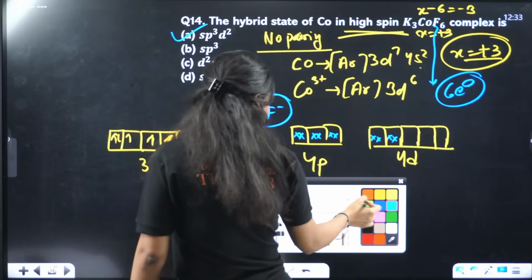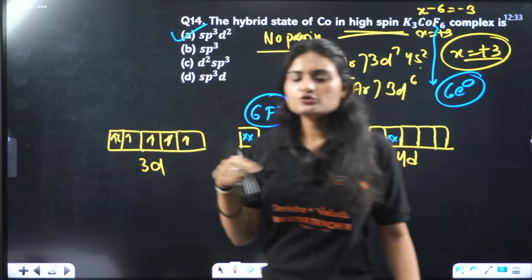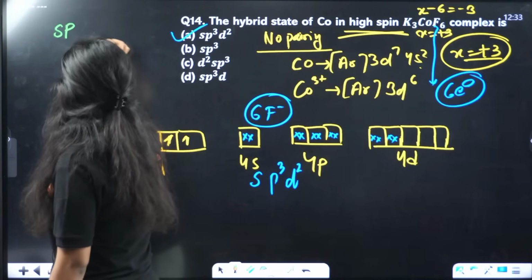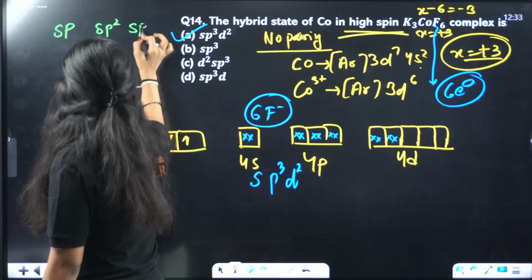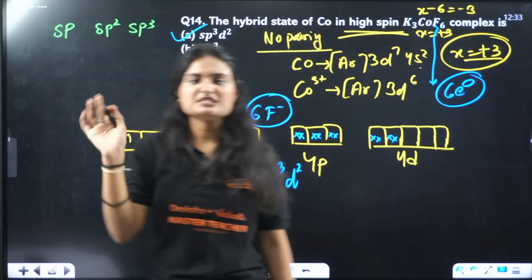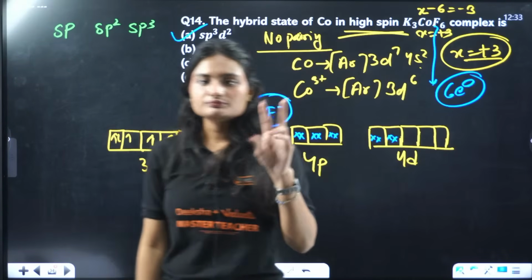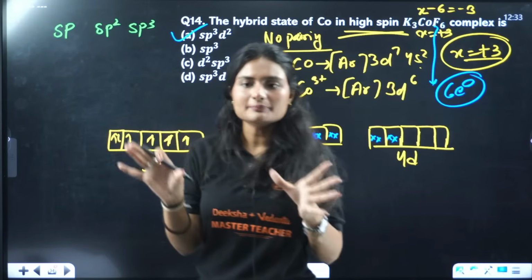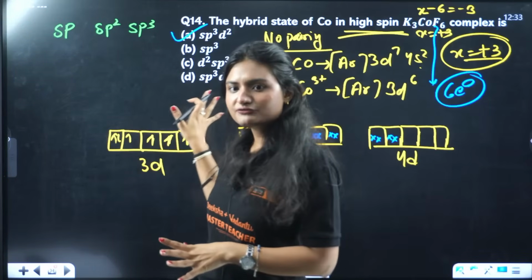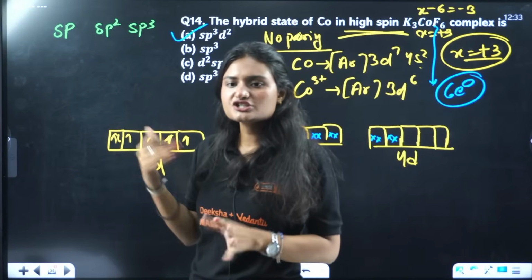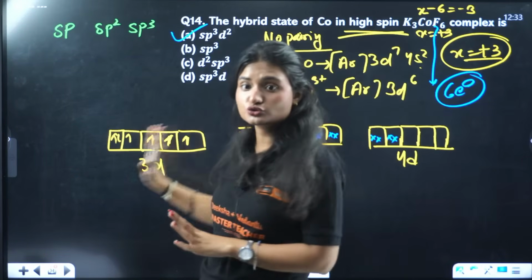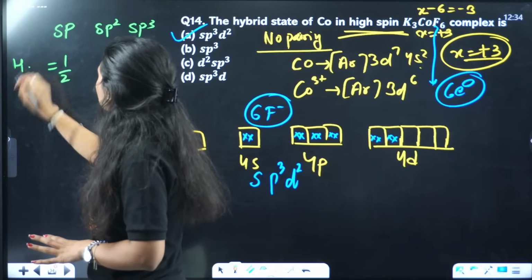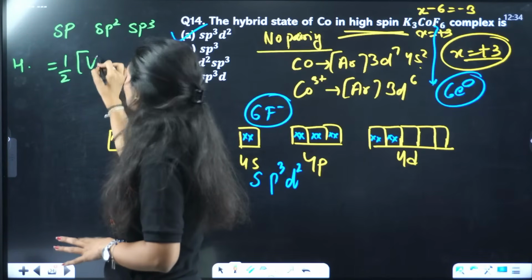Hybridization is a class 11 concept, okay, I know you might get confused. In chemical bonding we have studied hybridization. Carbon majorly shows these 3 hybridizations: sp, sp2, sp3. I'll give you one simple formula for calculating hybridization. It will work on other compounds, but in coordination compounds you have a different approach. For other compounds, hybridization will be equal to half of the number of valence electrons.